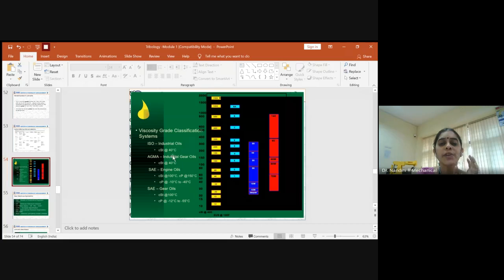So this will be specific to your requirement, whether you need it at room temperature or at a higher temperature. Even at room temperature, for what purpose? Is it for general industrial purposes, or is it specific to gears or engines? You also have different grades. So all these things should be in your mind, and you should have proper groundwork about what categories of viscosity grades are available for selecting a proper lubricant for a proper application. You have to keep this in mind.